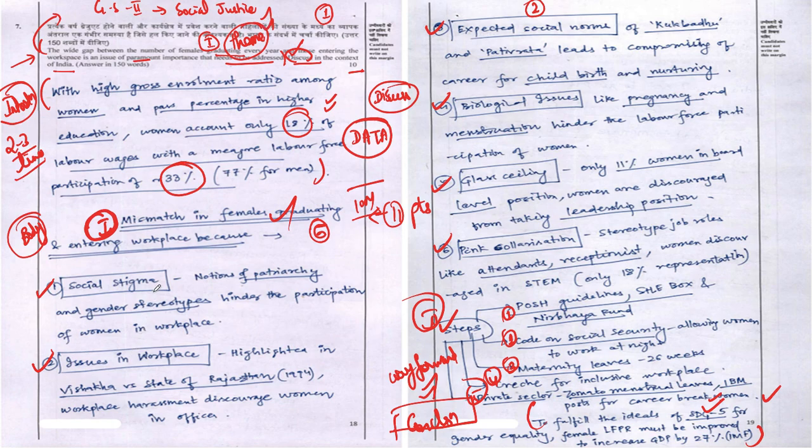Reason being that if you just look at the box-wise approach he has followed for highlighting the keywords in his various points: social stigma, that is one reason why women are unable to come, and issues in workplaces pertaining to, also highlighting the Vishaka guidelines, as well as telling various social norms which are affecting them, and the biological issues like menstruation and maternal leave, which will make women or even the recruiter not to hire a woman, and even the glass ceiling and the pink colorization. So he has used a little society-based jargon in his answer.